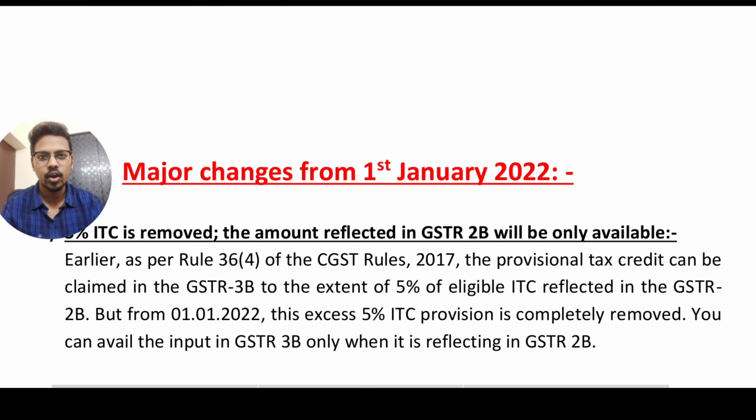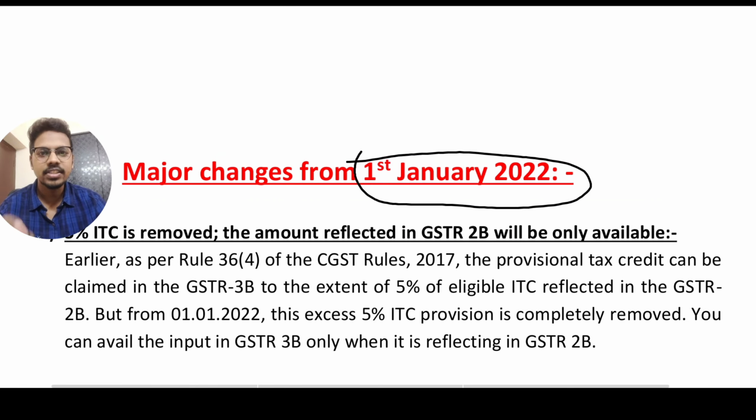In this video, we are going to discuss the major changes which are applicable from 1st January 2022. So, the 5% provisional credit was completely removed from 1st January 2022. Previously, there was a provisional credit allowance. Even though there is no credit in GSTR 2A or 2B, they would allow up to 5%. Meaning if there is 100 rupees in GSTR 2A or 2B, the government will allow up to 105 rupees.